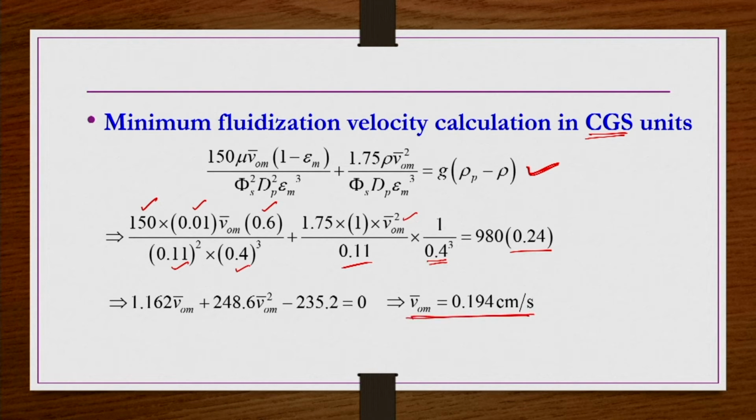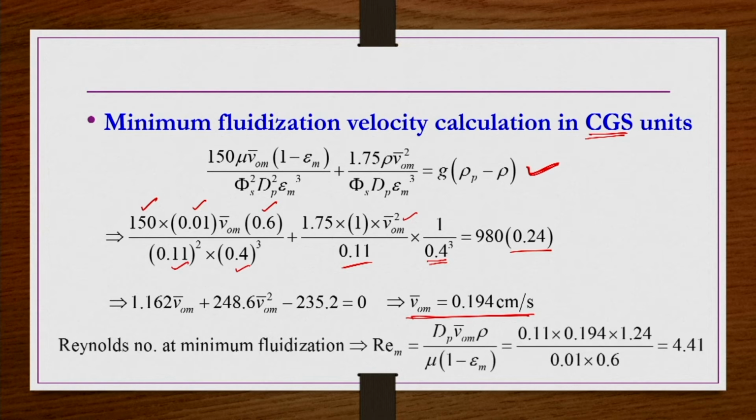0.194 centimeter per second because we have solved it in CGS units. Okay. So the corresponding Reynolds number at minimum fluidization velocity, if you calculate, comes out to be 4.41, which is slightly beyond the laminar flow region.